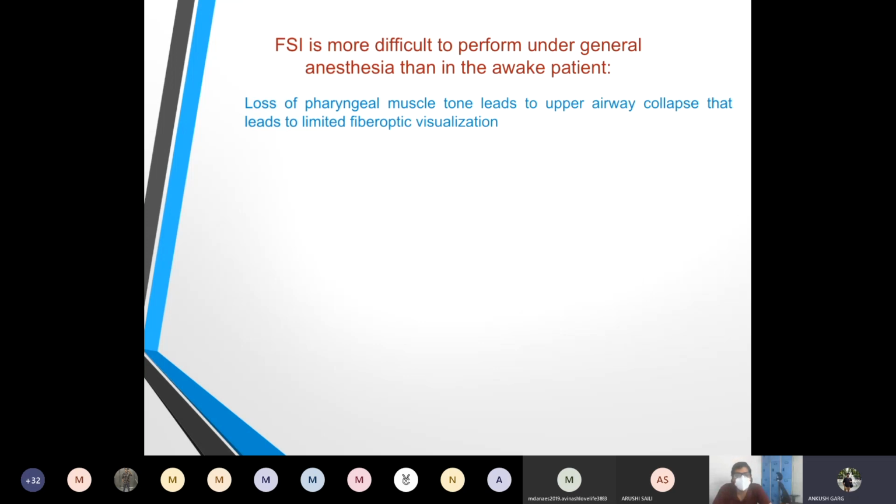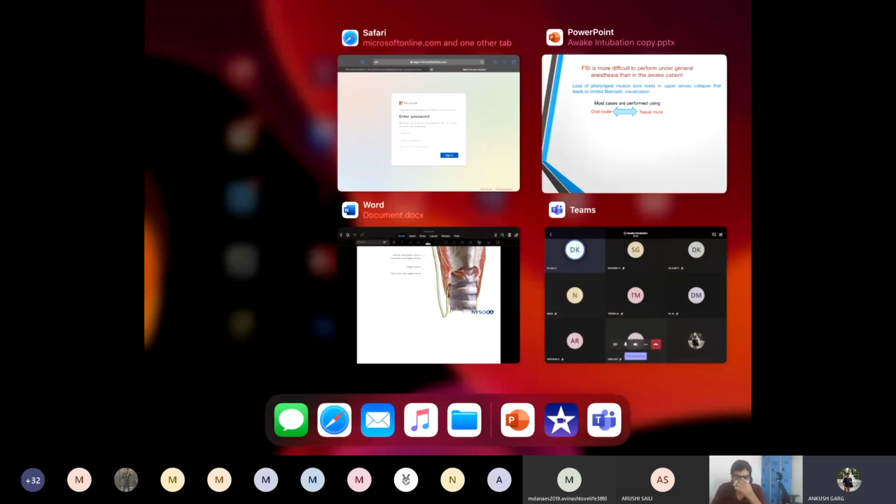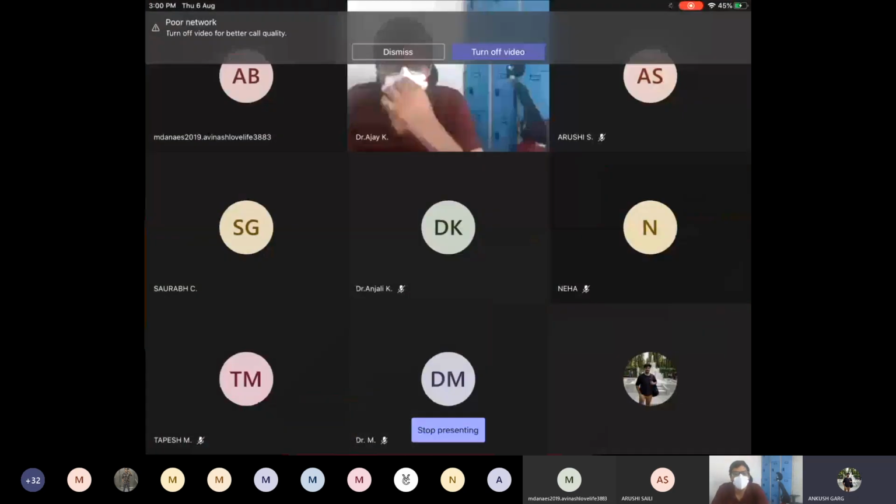Fiber optic intubation is more difficult to perform under general anesthesia than in the awake state. This is Ankush, yes, sir. Slide nahi hai.